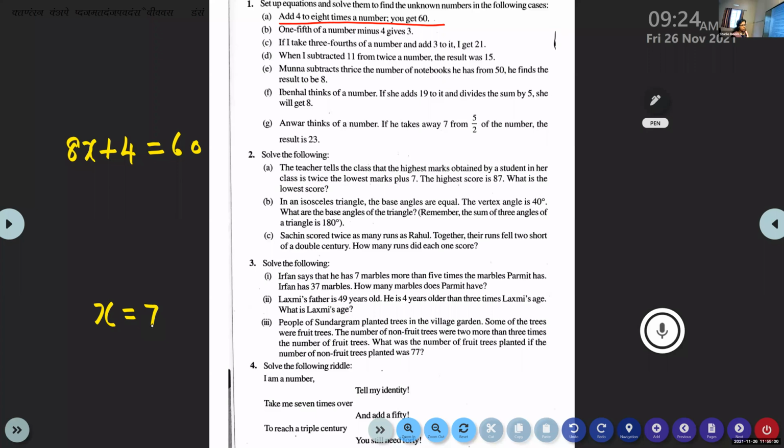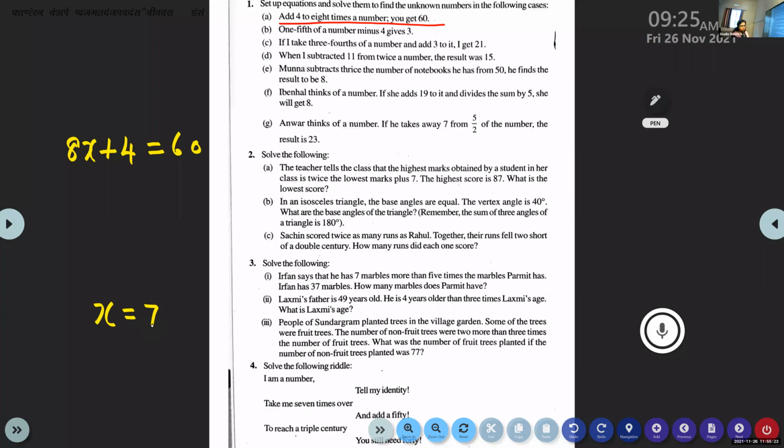Adidev, did you get it? Adidev is there, no? Yes, come on. We'll do it. Steps, first step. Adidev, what is the first step?